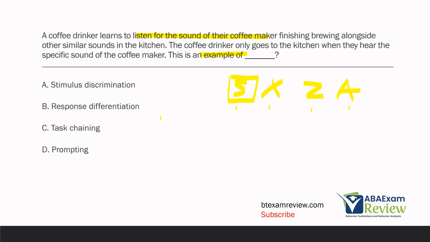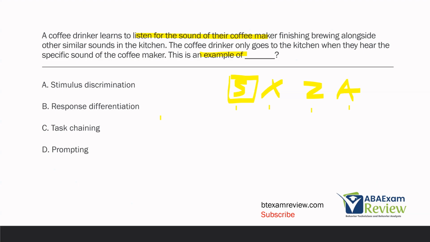What is response differentiation? Response differentiation is similar, but from the perspective of different responses. Response differentiation would be me saying point instead of grab. Those two responses, point and grab, are different. If you can differentiate between pointing and grabbing, you're differentiating between your responses.